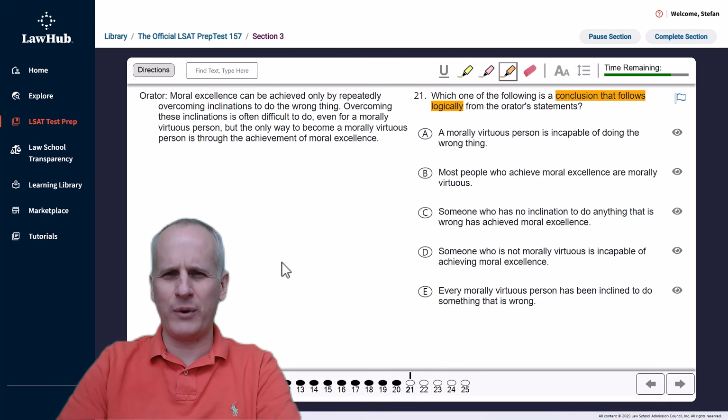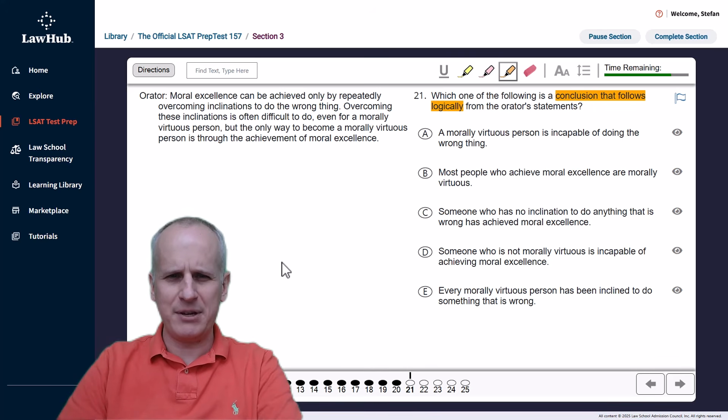And so we know that whenever we're looking at a variation of an inference task, we need to identify the statements of fact through the highlight tool to differentiate what those statements are for clear reference as we try to determine which answer choice is almost guaranteed to be true based solely on that information. So we'll read the orator's statements on the left.